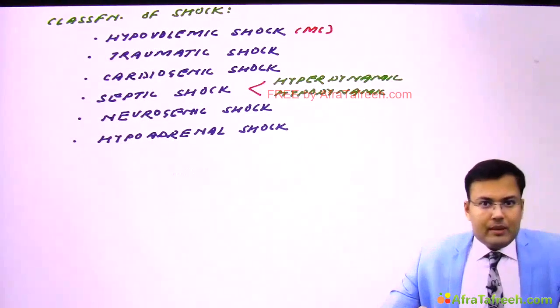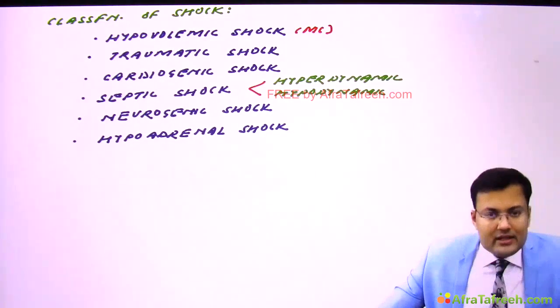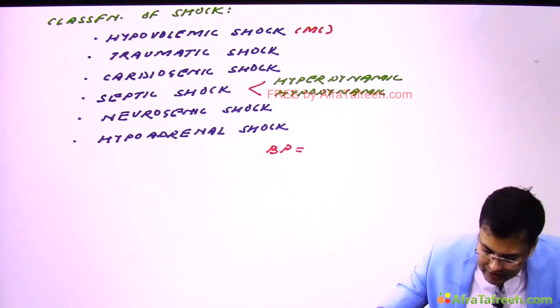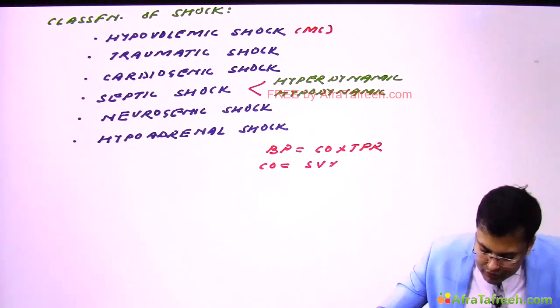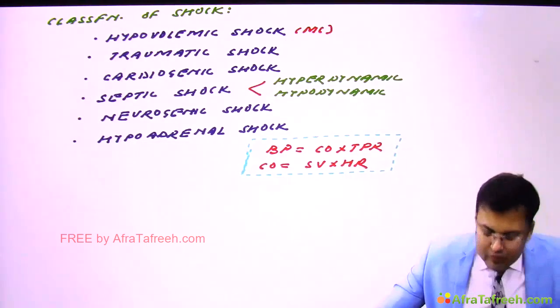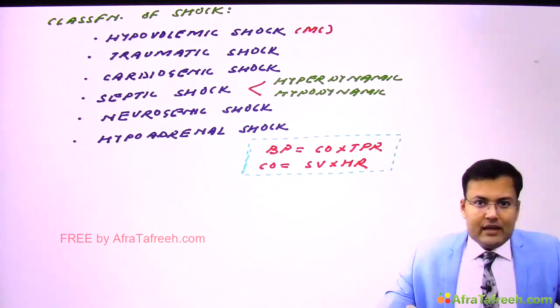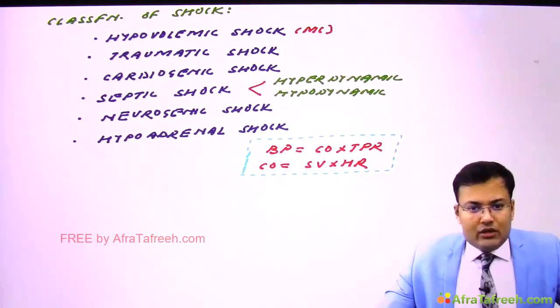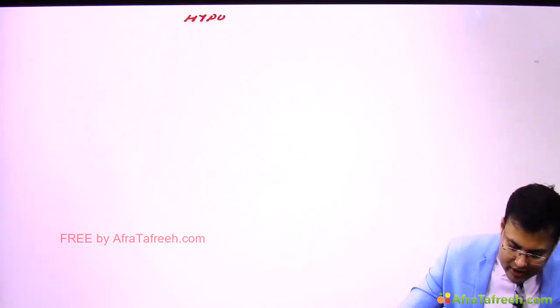I want you to remember these two formulas which we will be using frequently in this chapter. Blood pressure is equal to cardiac output into total peripheral resistance, and cardiac output is equal to stroke volume into heart rate. You have to remember, we will be using this formula in this whole chapter.